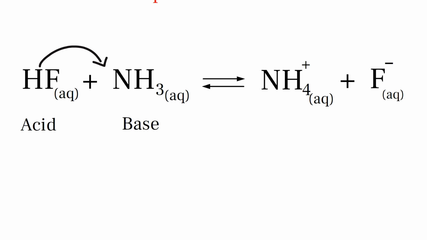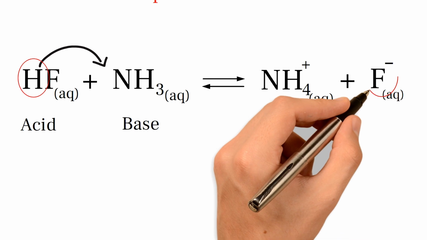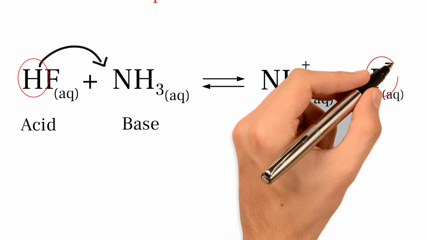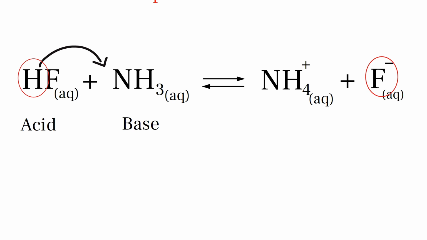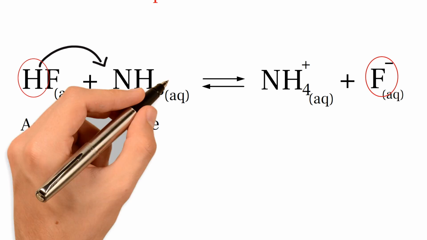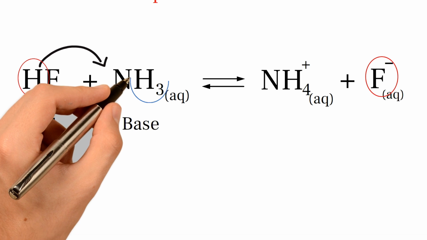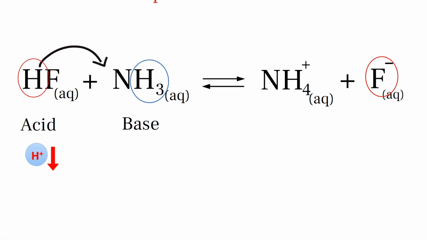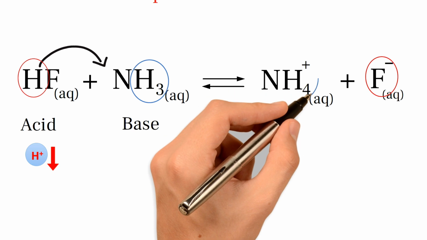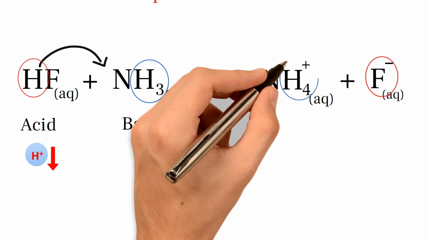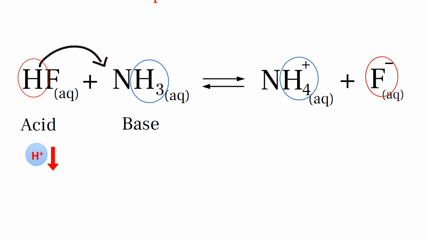Let's consider the equation together and observe the change between the reactants and the products. As we can see, hydrofluoric acid is a proton donor, so the number of hydrogen atoms in it will decrease, and fluoride ion will be produced. While ammonia will accept this proton, so the number of hydrogen atoms in it will increase, and the ammonium ion will be produced.